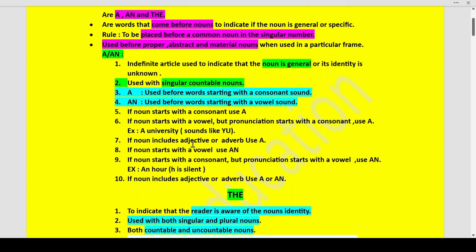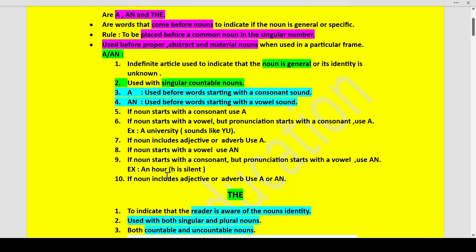Now, if a noun includes an adjective or adverb, we use a. If the noun starts with a vowel, we use an. If the noun starts with a consonant, that means anything except A, E, I, O, U, but the pronunciation starts with a vowel, we use an.